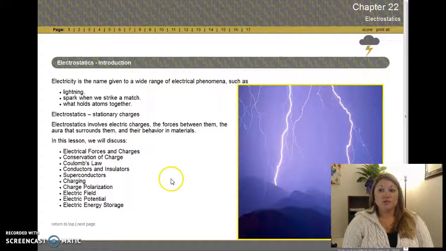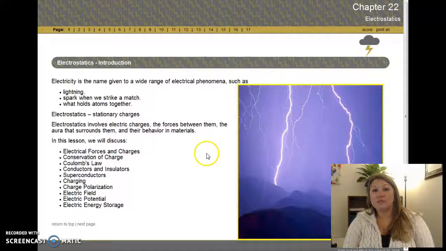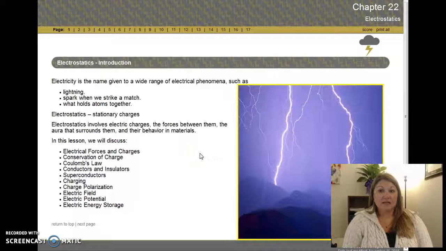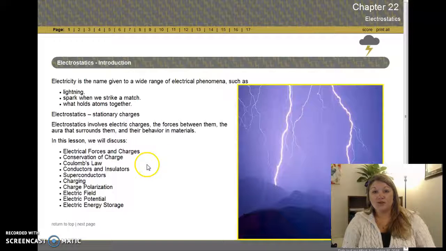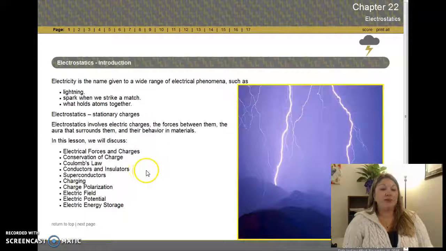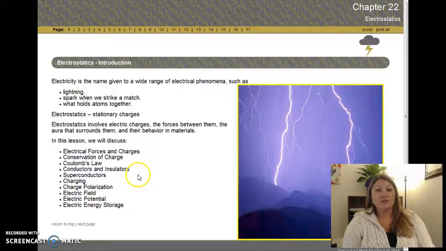Alright guys, chapter 22, Electrostatics. Now, the name, as it implies, deals with electricity, but the statics part means still, not moving, right? So we've got to start in baby steps. We're going to study electricity in these next two chapters, but to do that, we've got to start out with what those electrical charges do when they're not moving. So there's a force there, there's insulators and conductors about who absorbs that charge better, how to charge, electric field, electric energy storage, all that good stuff is what we're going to hit on in this chapter.